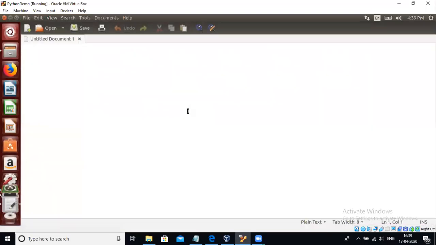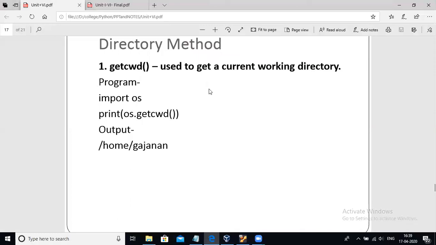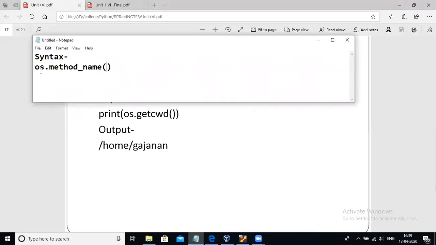In the text editor, first import the package os, right? And then use the getcwd method. How can you use the getcwd method? By using os package dot getcwd, that is the method name. This is the generalized syntax: os package name dot method name, and inside that you can specify a parameter or not. But in getcwd there is no parameter.